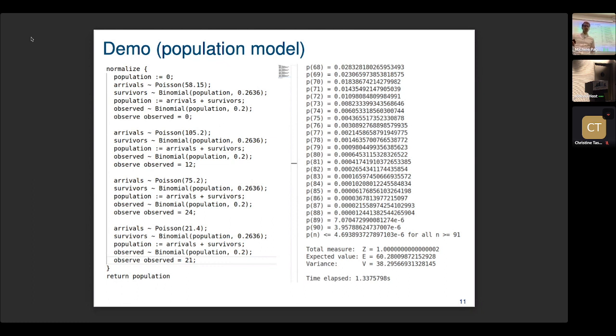But as you can see on the right, if you run the program, it will output the probability masses for the population at the end, and the expected value and variance. And it takes just over 1 second. So this can be efficient for some models.